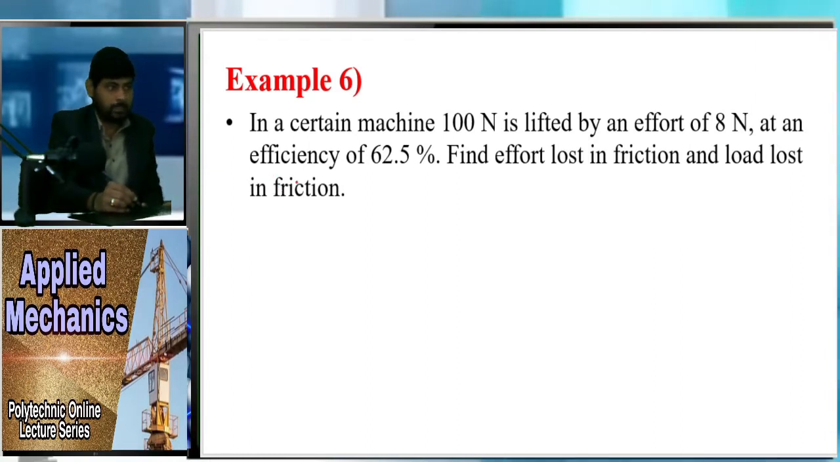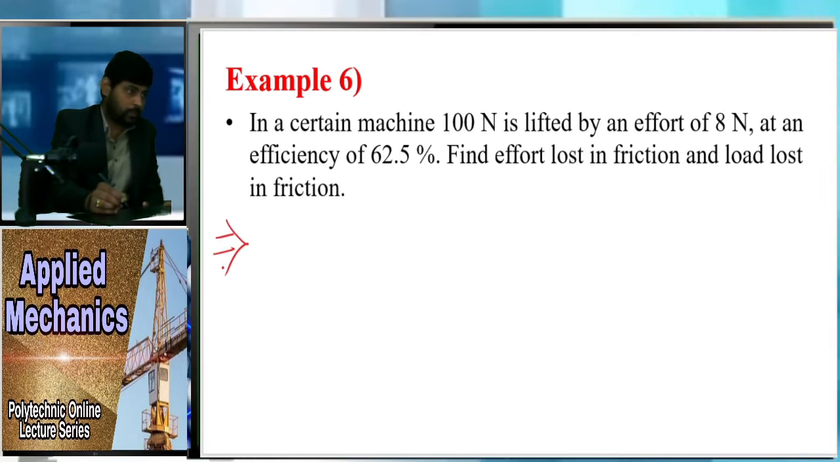Example number 6. In a certain machine, 100 Newton is lifted by an effort of 8 Newton at an efficiency of 62.5%. Find effort lost in friction and load lost in friction.